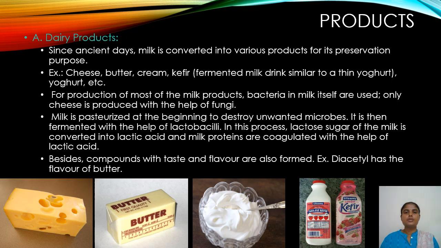Not only lactobacilli, there are many strains of bacteria present in milk like micrococci, pseudomonas, etc. After fermentation, the lactose sugar present in milk will be converted into lactic acid. This lactic acid gives the sour taste to the fermented milk. After coagulation, the milk is now called curd.